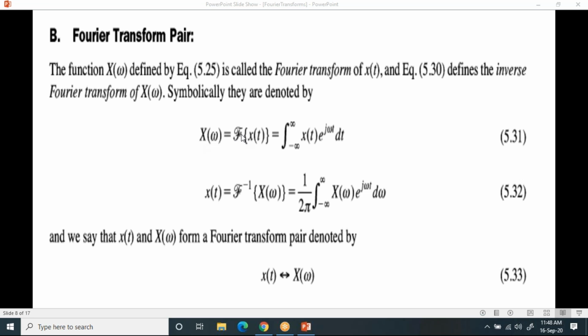Now if you take the omega domain signal to the other side, it becomes the inverse Fourier transform. Then you'll get the time domain signal. So the inverse Fourier transform equation is right.